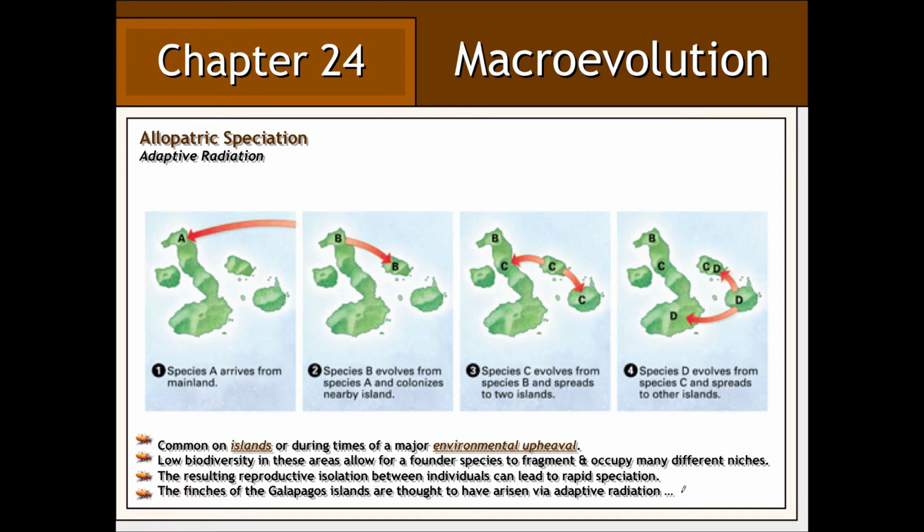The species that Darwin observed throughout the Galapagos Islands, particularly the finch species, are the result of rapid speciation by way of adaptive radiation.